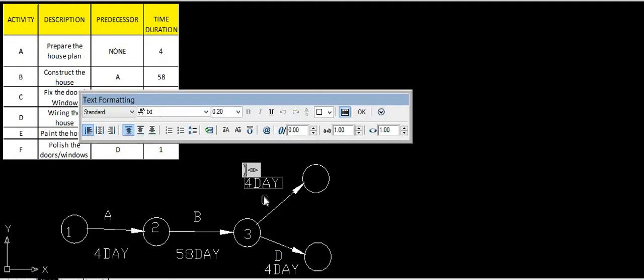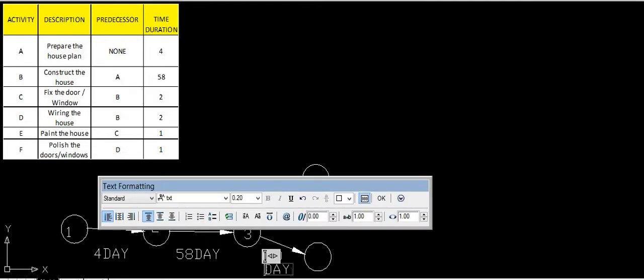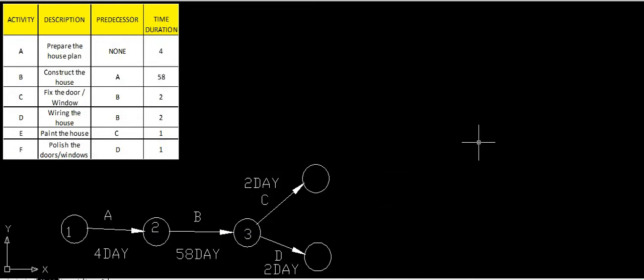This also requires 2 days, and this also requires 2 days. Okay. So till this we have completed activity A, and activity B which requires 58 days, and activity C and D.